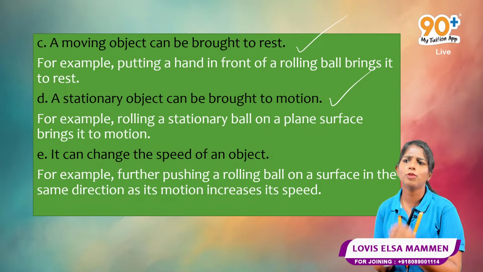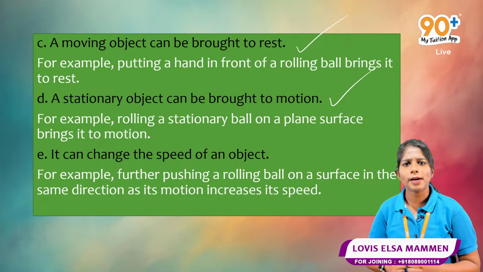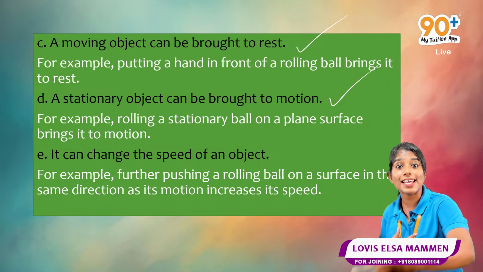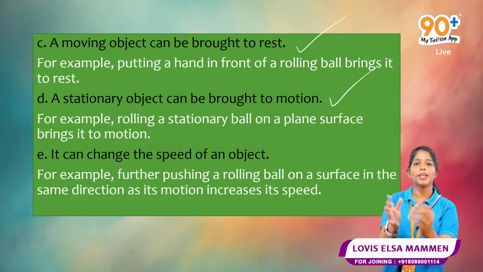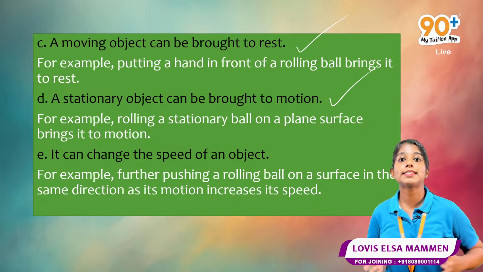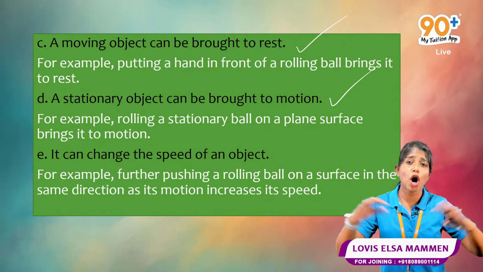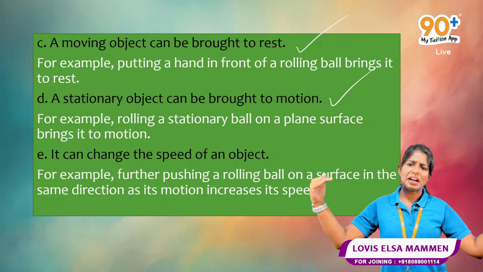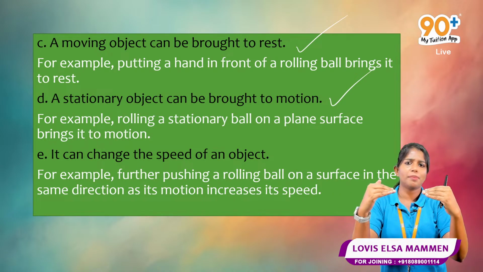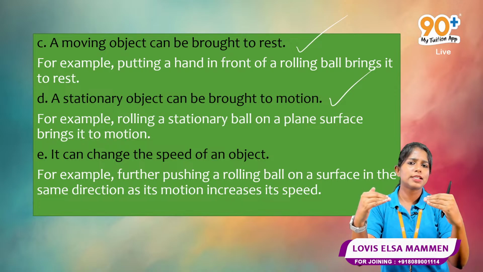We can increase the speed of an object, and you can also decrease the speed. Both happen. Okay, if the forces are in the same direction, obviously speed increases, and if the force is in the opposite direction, then obviously speed will decrease.